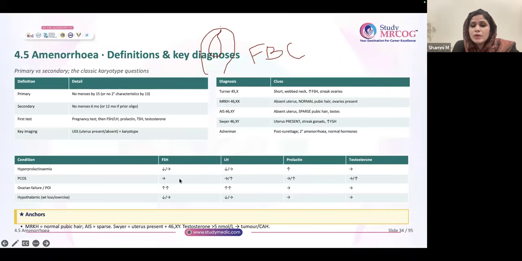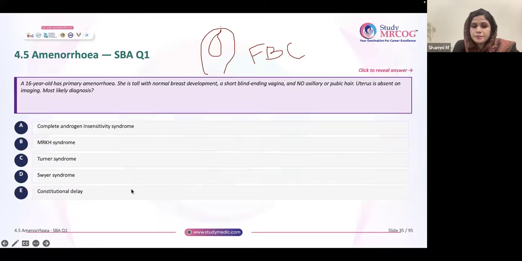And remember, if at all, in any of the situation, testosterone levels are more than 5 nanomole per liter, exclude tumor, androgen secreting tumors, and congenital adrenal hyperplasia. So you can go for a 17-OH progesterone and rule that out.